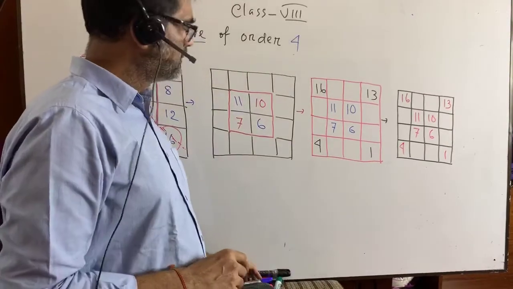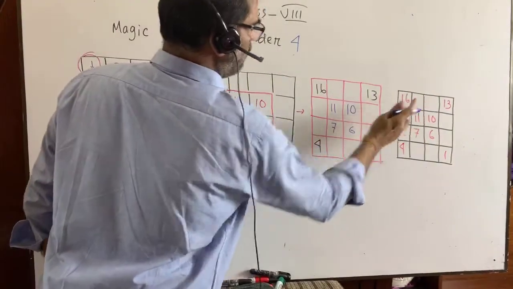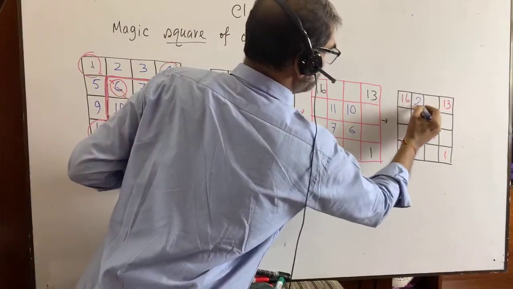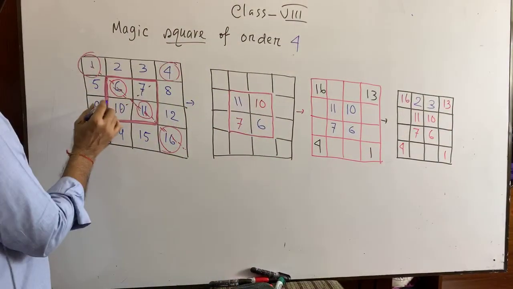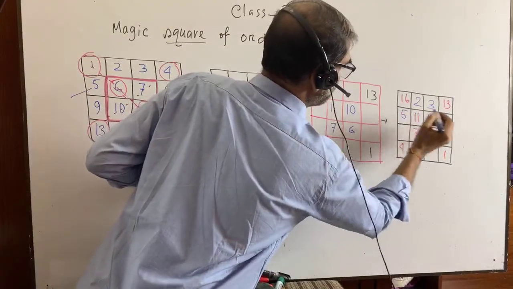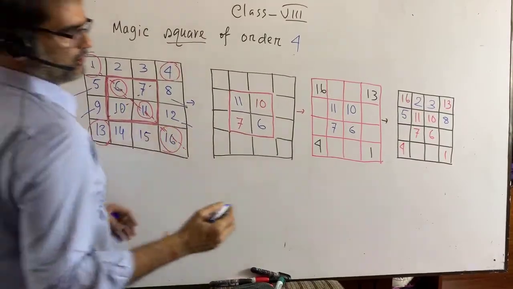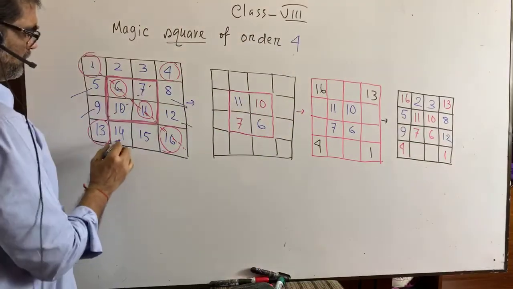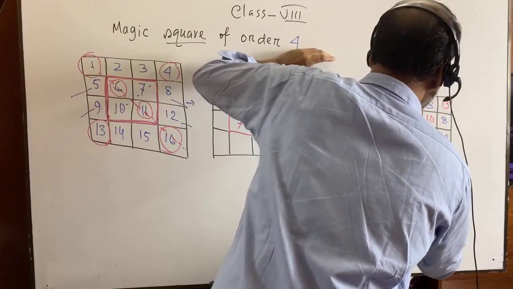It's okay, don't take any tension. Here the empty box is this. What was in the first box? It was 2. You put that 2. Then it is 3. You put that 3. In the empty boxes, it is 5 and 8. You write down 5, 8. Here it is 9 and 12. Write down 9, 12. Here it is 14, 15. That's good. We write down 14 and 15.